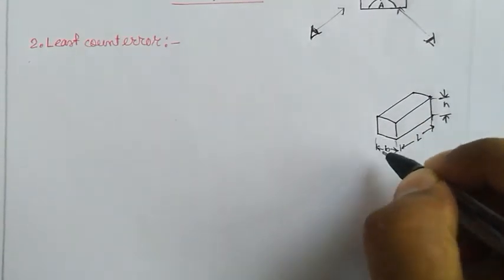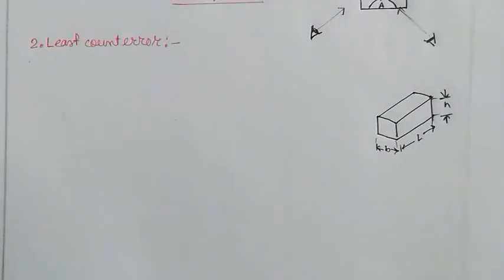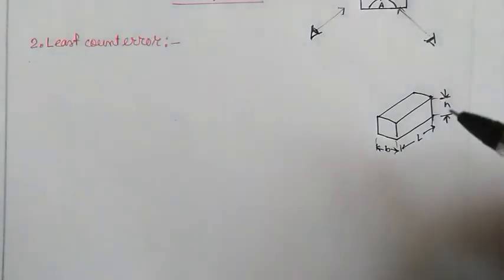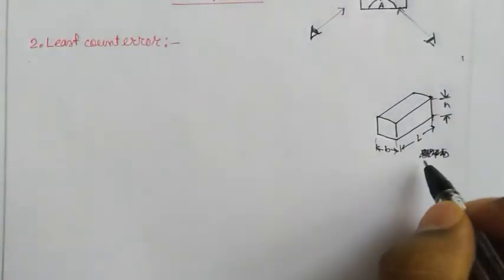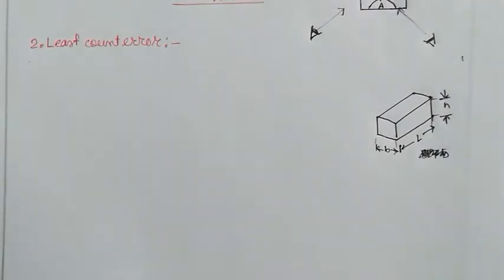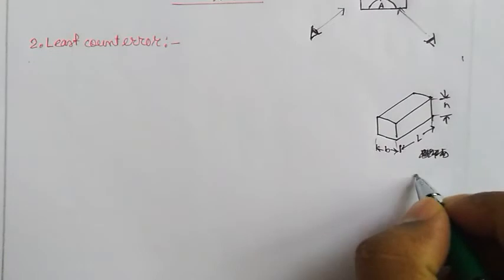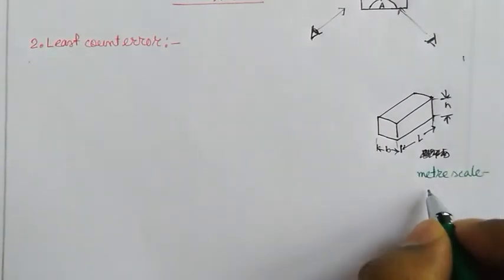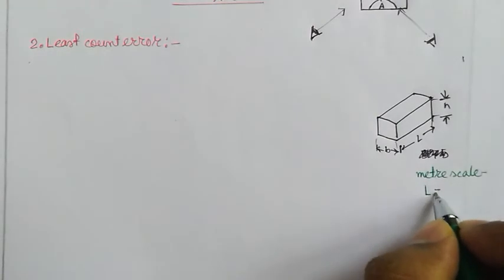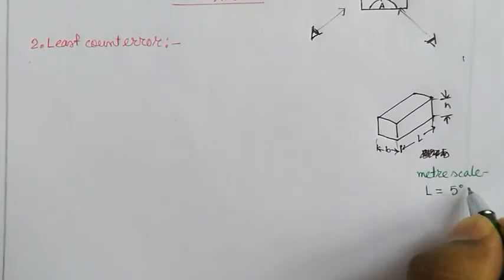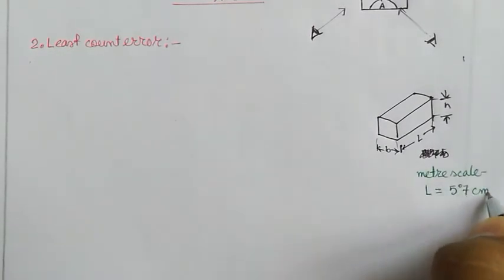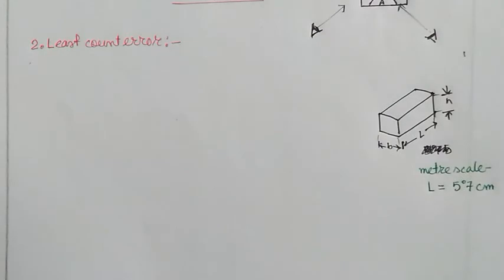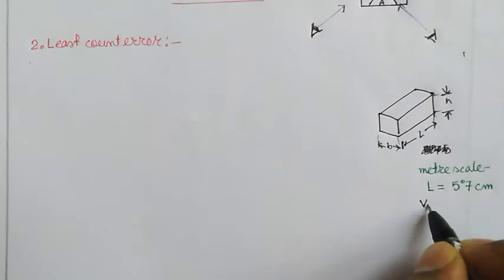Now, at first you are measuring it with a meter scale, and you get the length L to be 5.7 centimeter. Again, you use a vernier caliper to measure it.